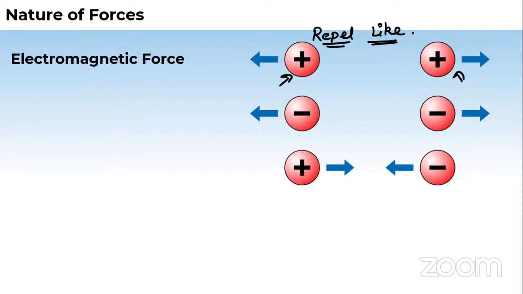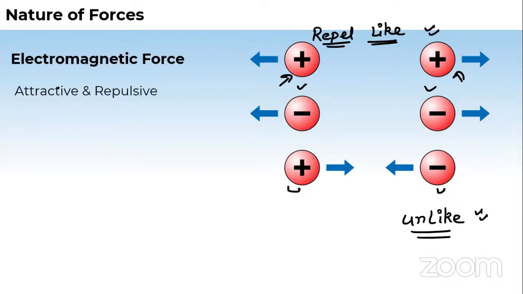Also, the mathematical equations have been derived that like charges repel each other. Negative and negative are also like charges, they will repel each other. But positive and negative are unlike charges, so they will attract each other. The nature of the electromagnetic forces is of these kinds, attractive and repulsive.